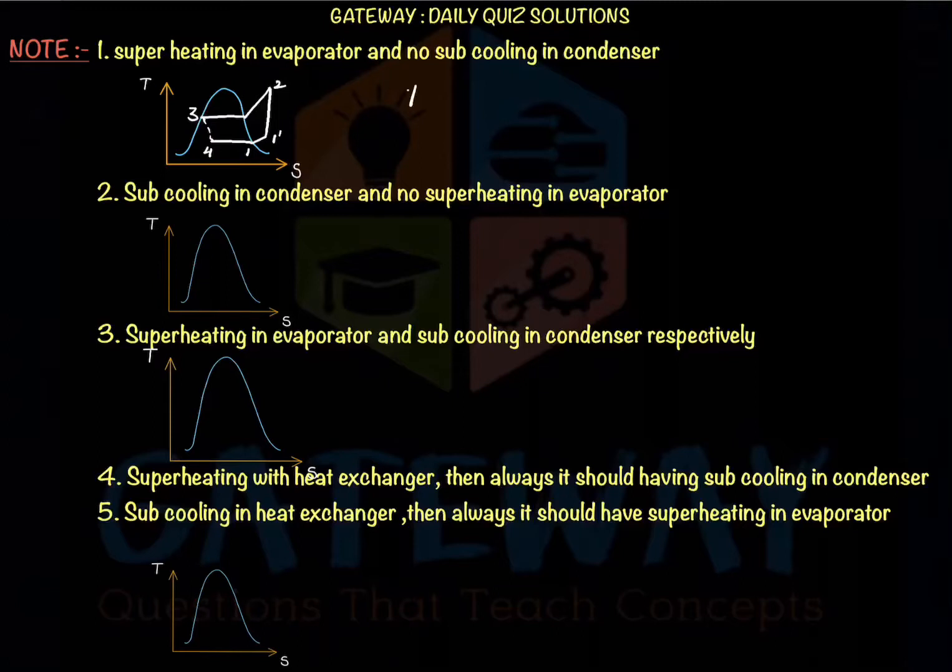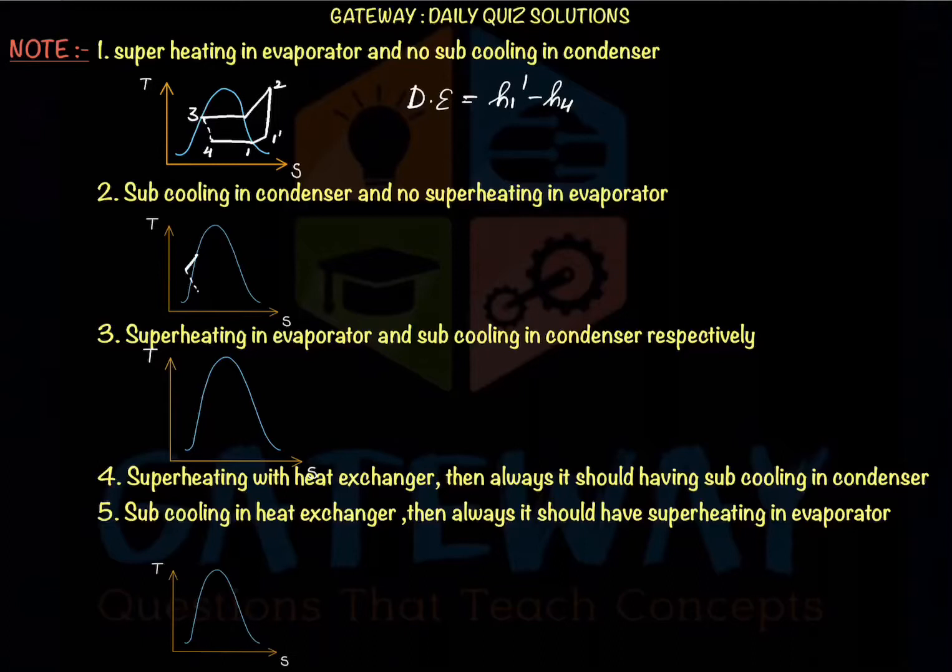So here the refrigeration effect, or whatever the desired effect, since we can call it simply the desired effect, the desired effect is H1 dash minus H4. This is what yesterday we have taken in the question. So a student got confused: why are we taking the desired effect even after entering into the superheated region? The exact meaning is this: superheating in evaporator and subcooling in condenser, right? And one more case: subcooling in condenser and no superheating in evaporator. Even that case can be possible.